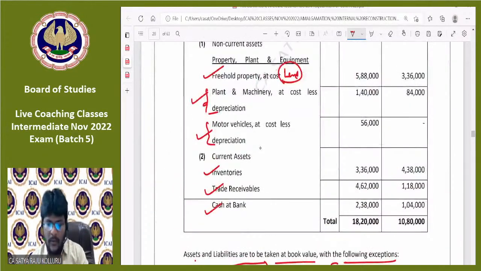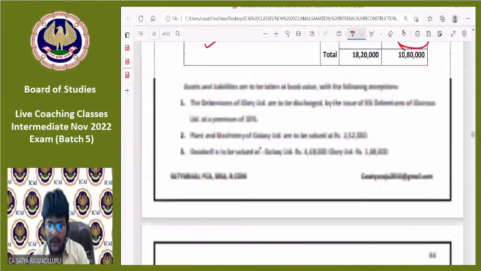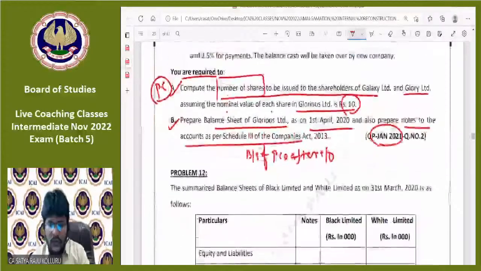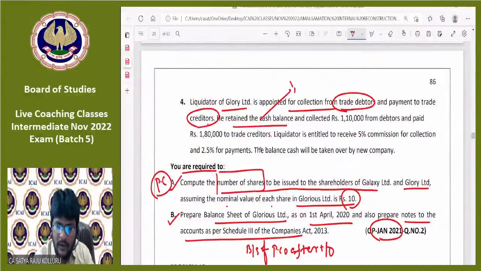In Glory Limited, how much is the cash balance? 1,04,000. He retained such 1,04,000 cash balance in his hand and collected 1,10,000 from debtors.